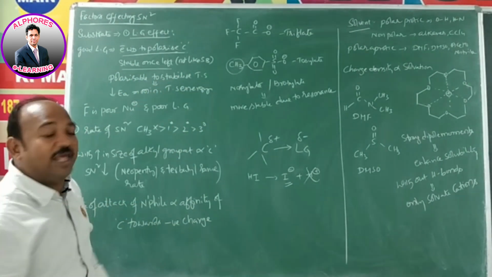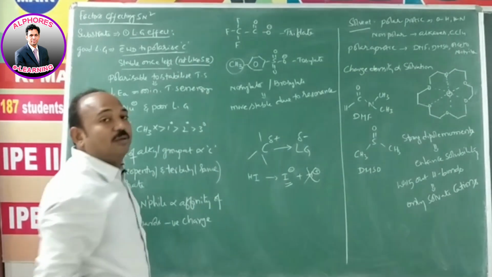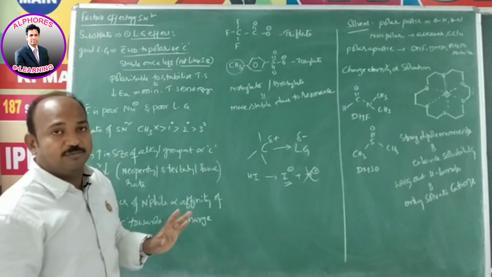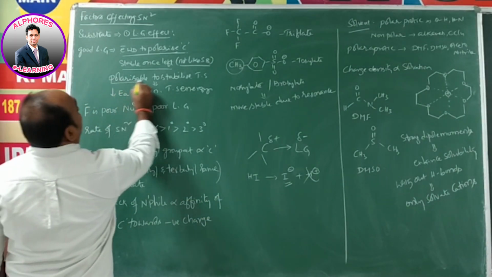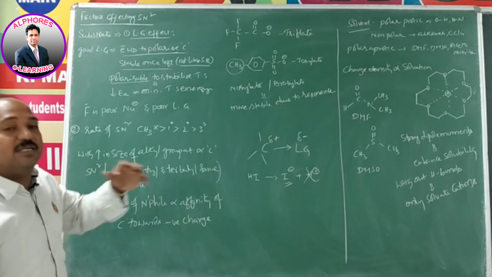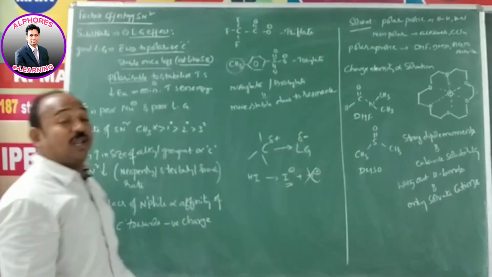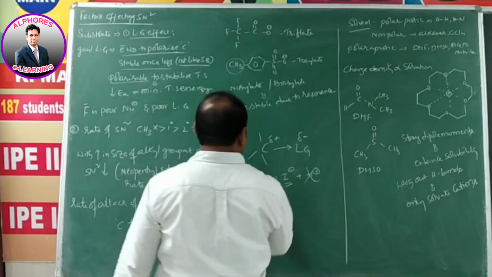It should not behave like a strong base, but you don't expect any proton. It has to come out, it has to stay there. And polarizable to stabilize transition state. What do you mean by polarizable to stabilize transition state?